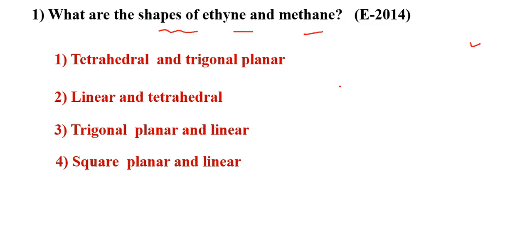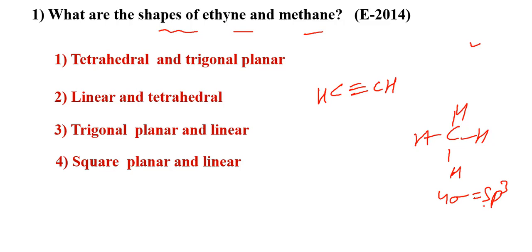First, you write the formulas. Ethane formula CH triple bond CH, methane carbon with 4 hydrogens. What is the hybridization here? All 4 sigma bonds, that means sp3. sp3 means tetrahedral. Here this carbon is connected with one hydrogen with 1 sigma bond and with carbon 1 sigma bond, so total 2 sigma bonds. 2 sigma bonds means sp hybridization. sp hybridization means linear shape. So ethane is linear, and methane is tetrahedral: linear, tetrahedral.